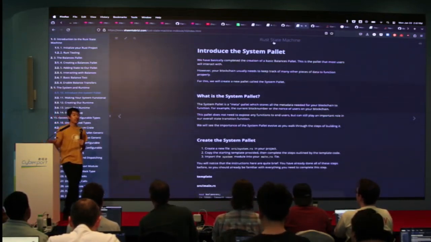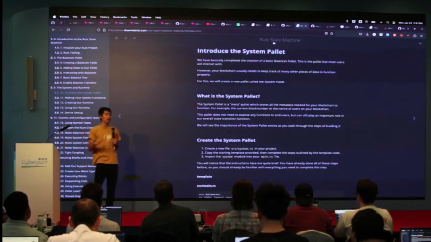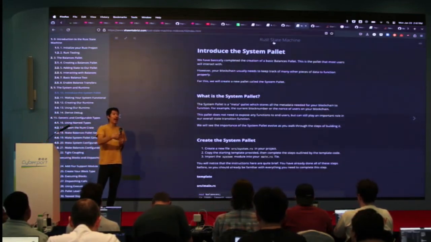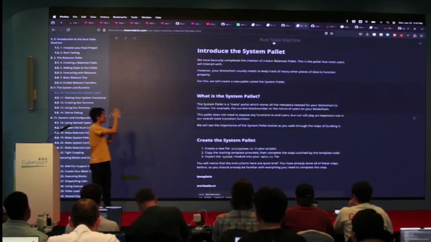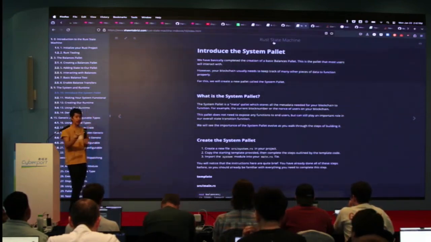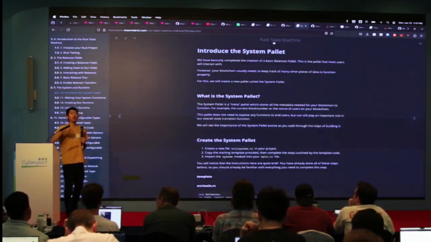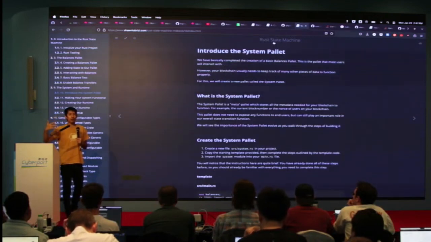But I have built this because I have a belief that all of the hardest parts of Substrate and Frame could be solved by just understanding more how these things were designed. So this tutorial here, I'll send a link for it later today. If you have the ability to walk through or just read it, I think it will level you up in your ability to comprehend and understand what's going on in all of the complex Rust aspects.